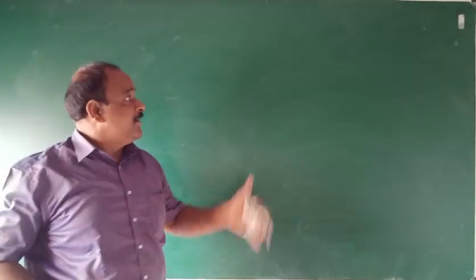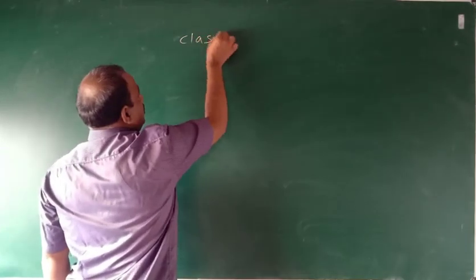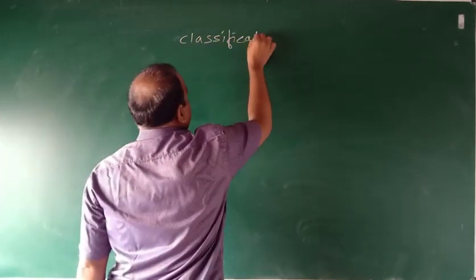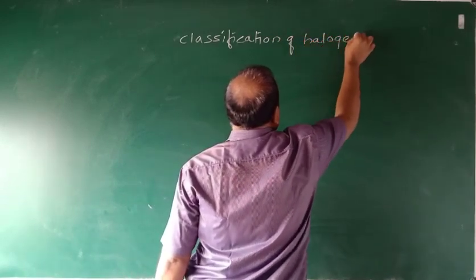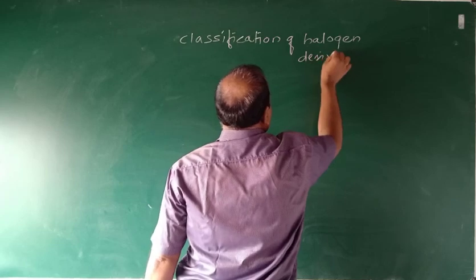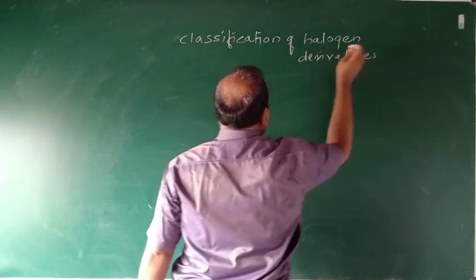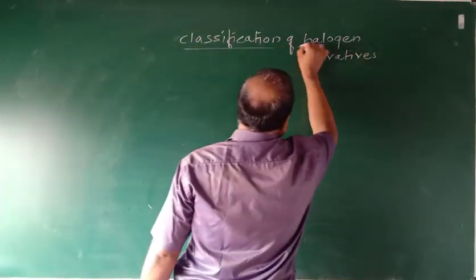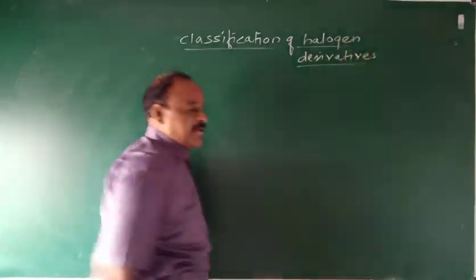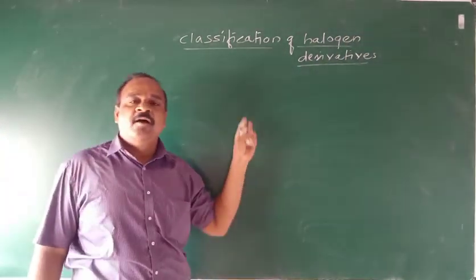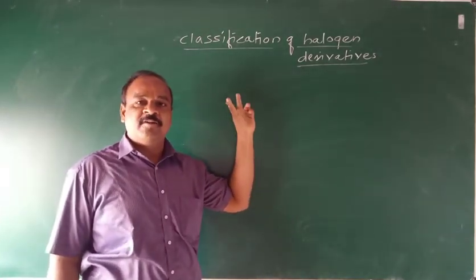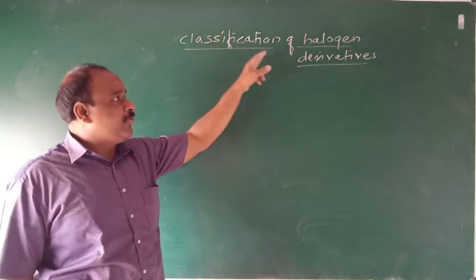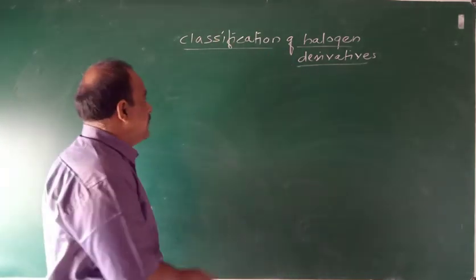Then, next we have to study classification. It is essential to classify. Classification of halogen derivatives on the basis of carbon skeleton. On the basis of carbon skeleton, halogen derivative can be classified either